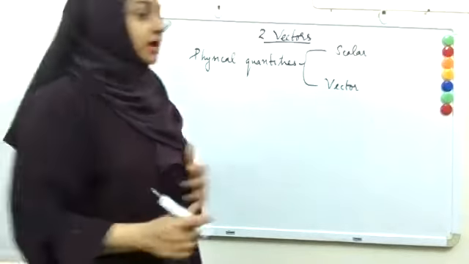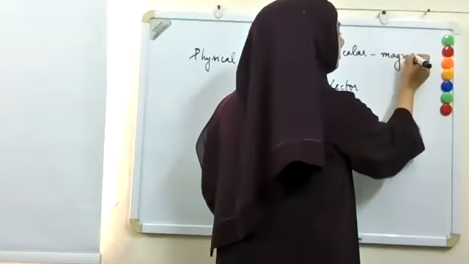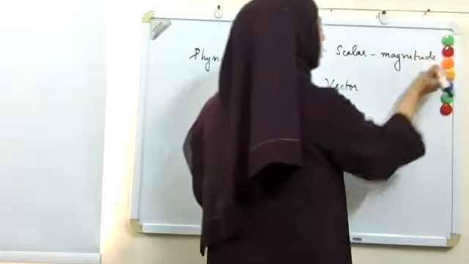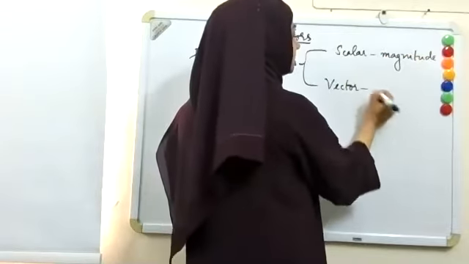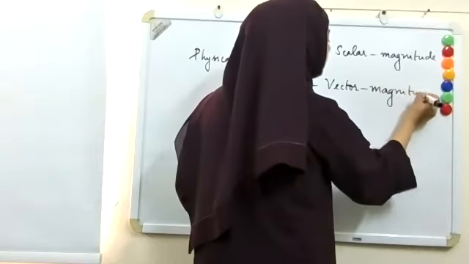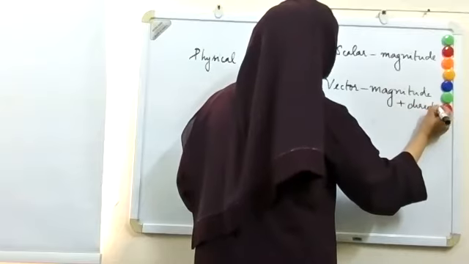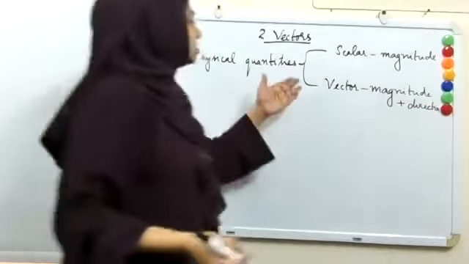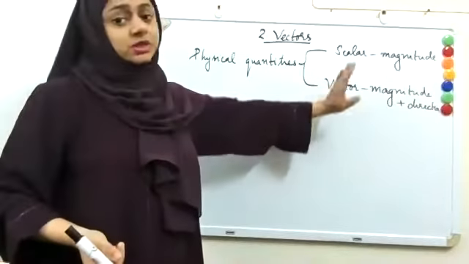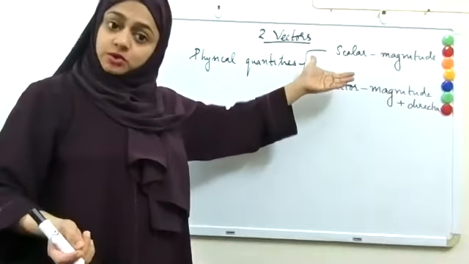Scalar quantities have only magnitude, while vector quantities have both magnitude and direction. This is the simplest way in which you can distinguish between a scalar and a vector quantity.